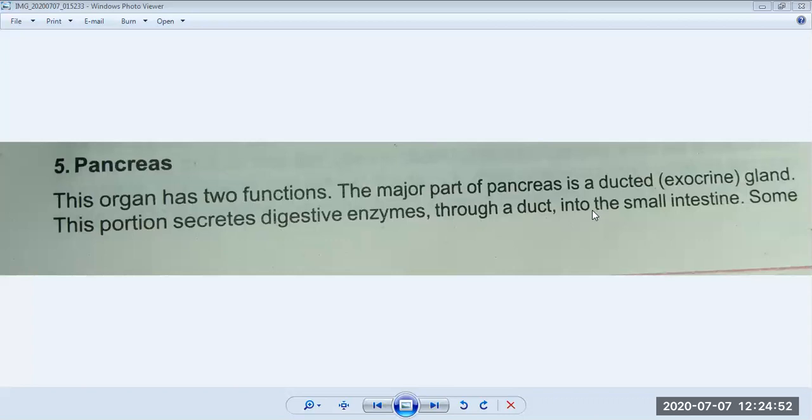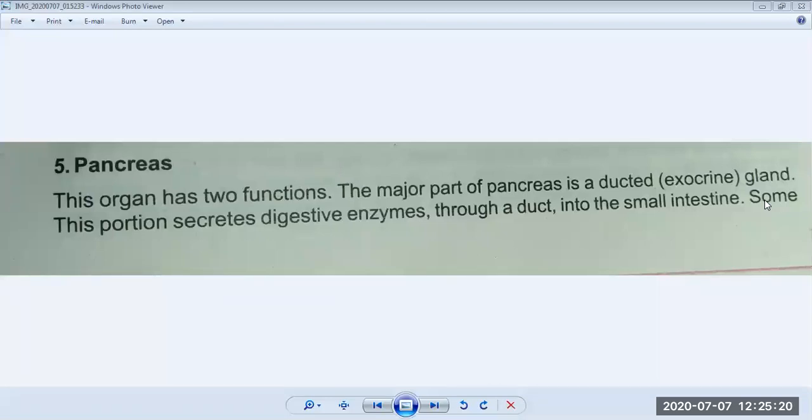When our food reaches the stomach and then moves forward for digestion in the small intestine, there is a duct, a tube, which runs from our pancreas to the small intestine, and at that time it releases special enzymes which help the food digest. But on the other hand, it also works as an endocrine gland.